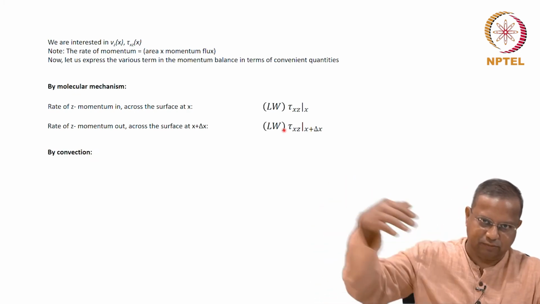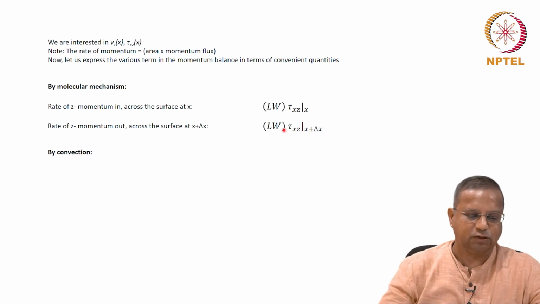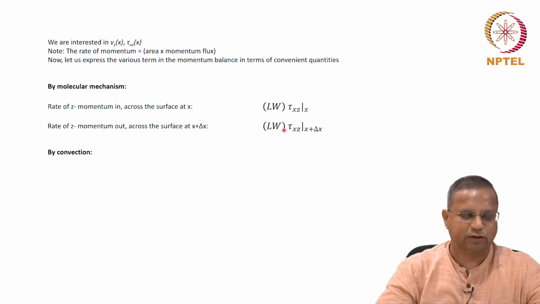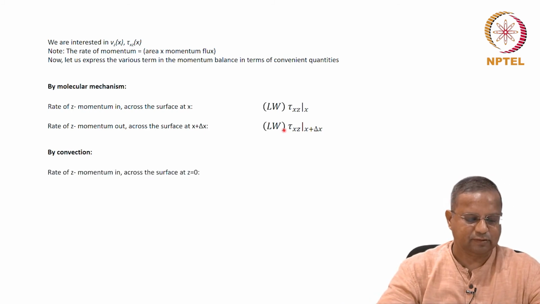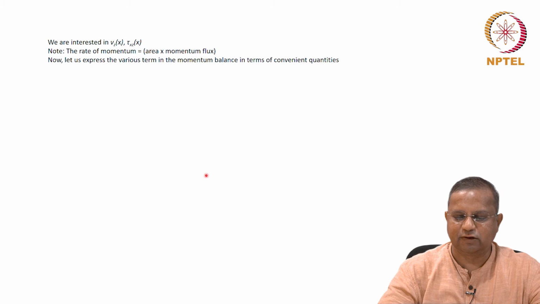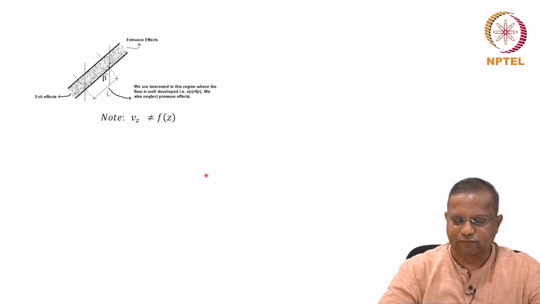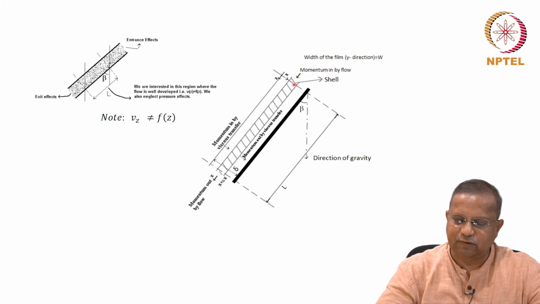By convection, by bulk motion, by the fluid motion, there is another component to momentum in this case. So, the rate of z momentum in across the surface at z equals 0. You need to understand this better, so let us get back to that figure. See, z equals 0 is this here. So, flow is occurring here.